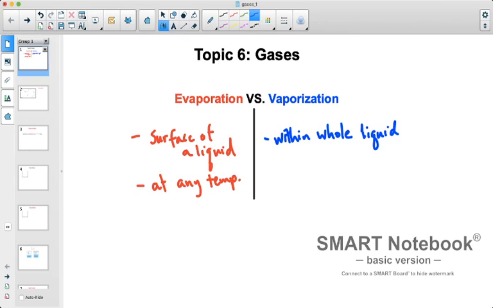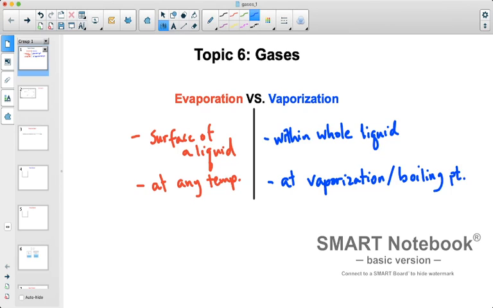In addition to occurring within the whole liquid, it actually only occurs at the vaporization point or boiling point. It's the only temperature at which we can actually see vaporization. At other temperatures you wouldn't see vaporization occur at all, because it is at this very specific temperature.